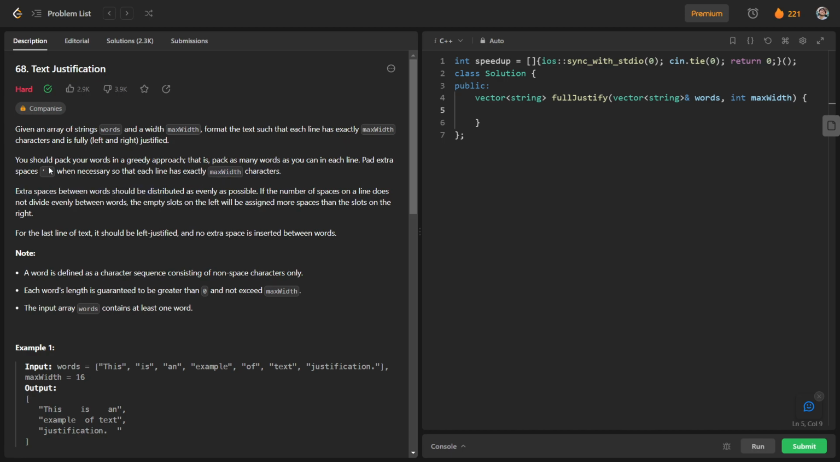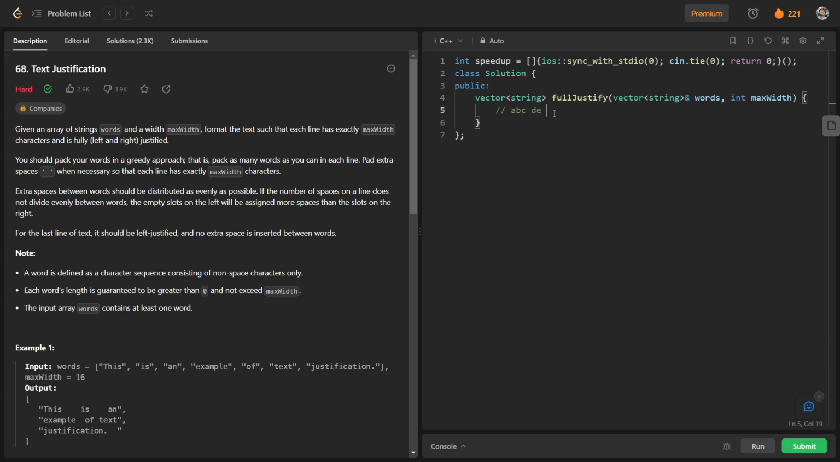So we can add these extra spaces, and why would we add them? We will add extra spaces in order to get the total number of characters in a line to max width. Also, the extra spaces between the words should be distributed as evenly as possible. So let us try to understand it.